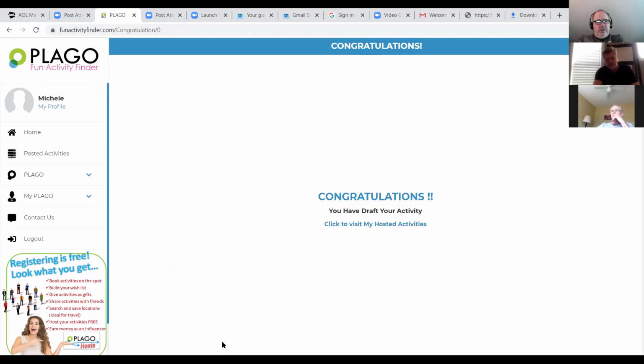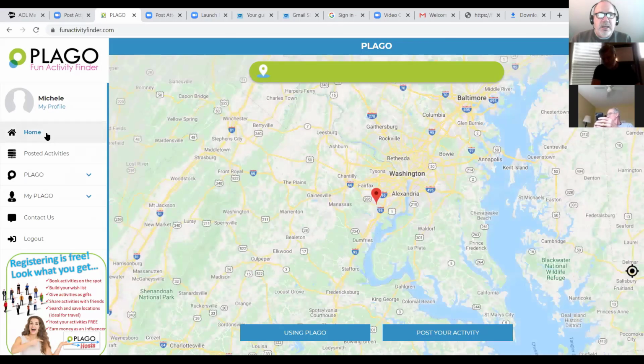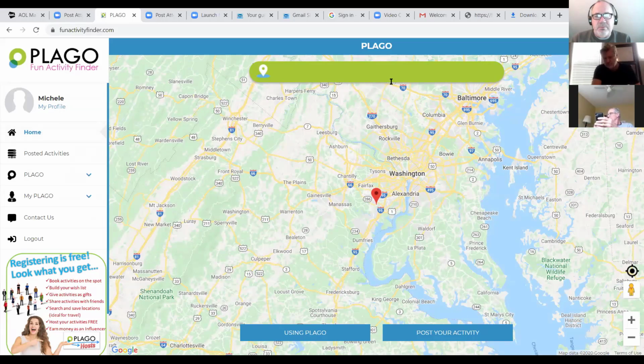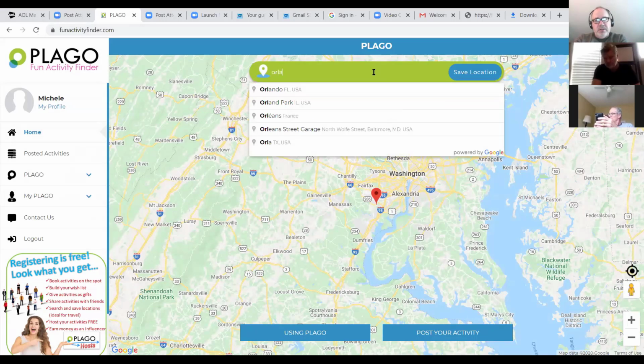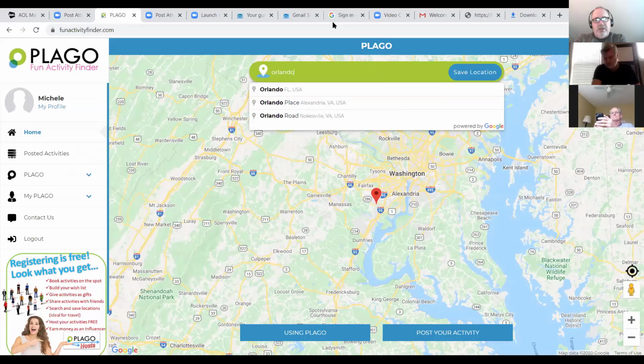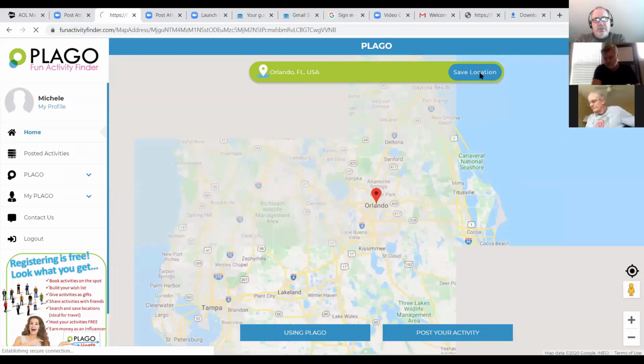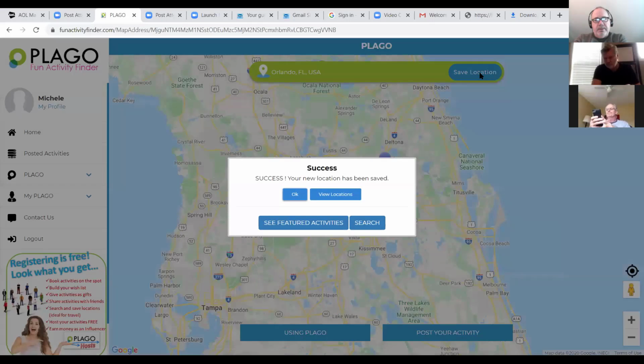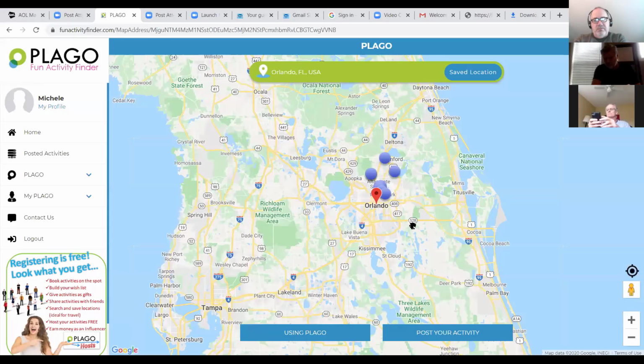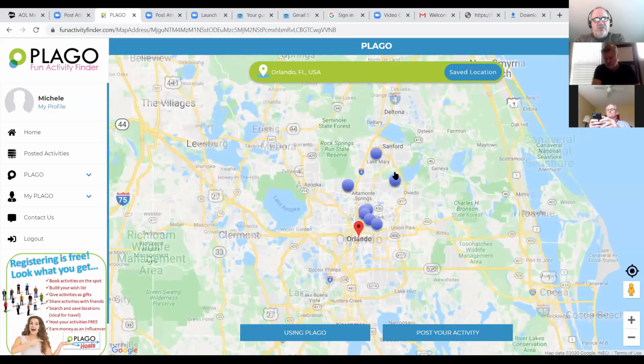Okay. Go up to the little green search bar and just type in Orlando, because we know we have some things there. Orlando, Florida. Yep. And save location. Success. And now you're going to see, go to posted activities.